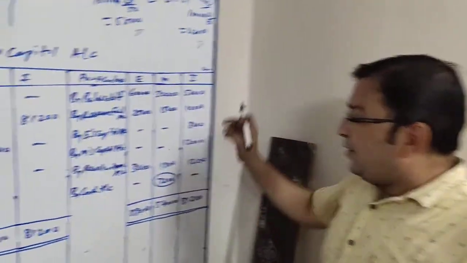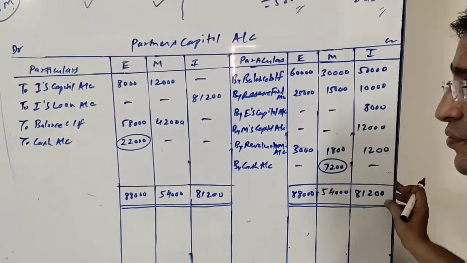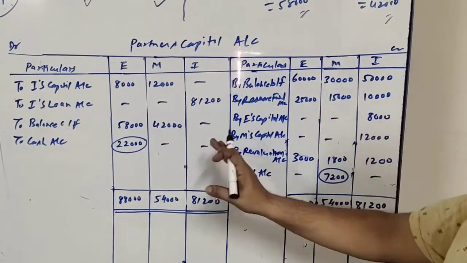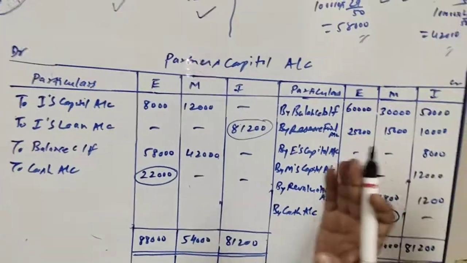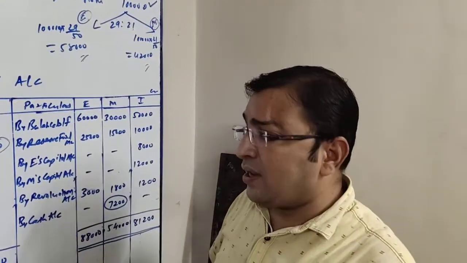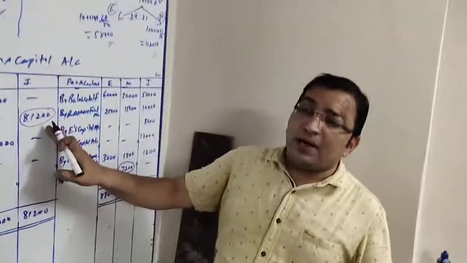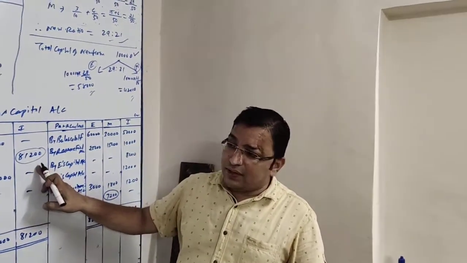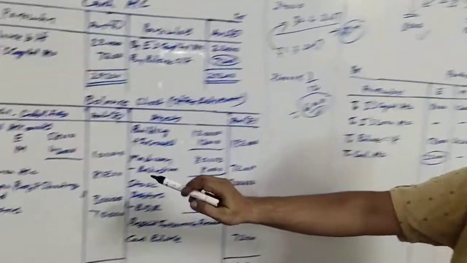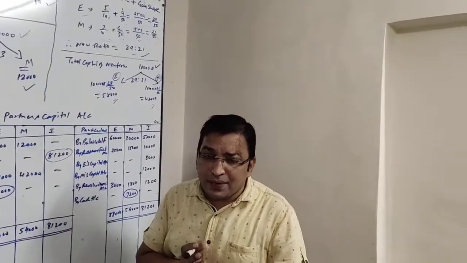The retiring partner is I, so on his credit side we are getting a total of 81,200, and there is nothing at the debit side, so the total will be the difference, and that should be converted to loan, because nothing is given about how much to be paid in cash and how much to be converted into loan. So it will be converted into his loan. So to I's loan account 81,200, and this will be written at the liability side of the balance sheet. I's loan account 81,200.